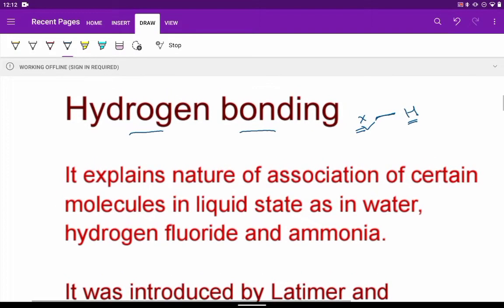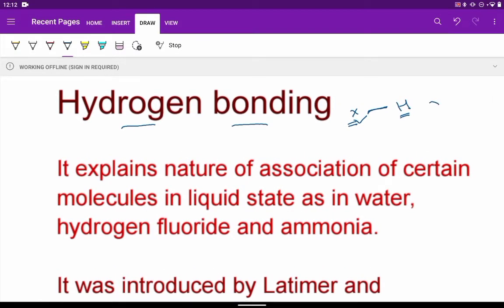Now take another molecule of the same compound, another XH. Here also this X is highly electronegative, so it will develop a partial negative charge. Hydrogen becomes partially positive. In the previous molecule also this is delta minus, this is delta plus. So because of this dipole, there will be a force of attraction between hydrogen and this electronegative atom. This gives rise to hydrogen bonding.